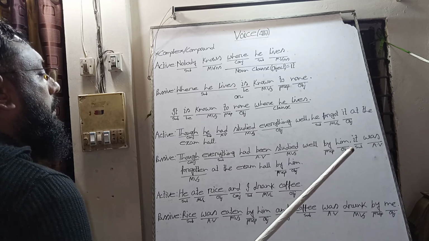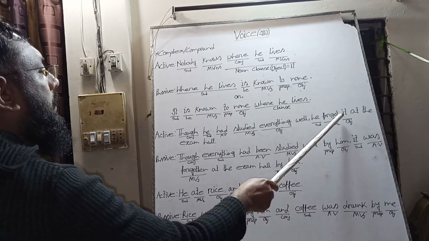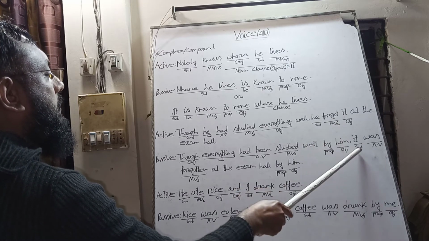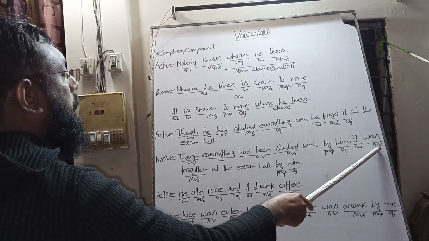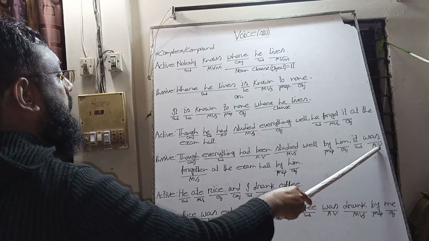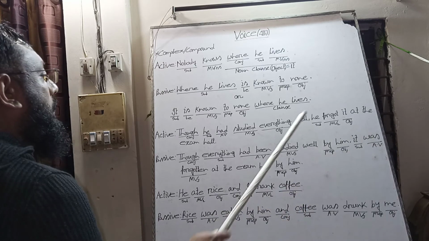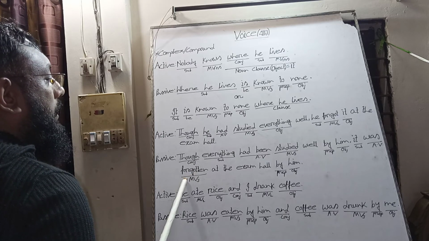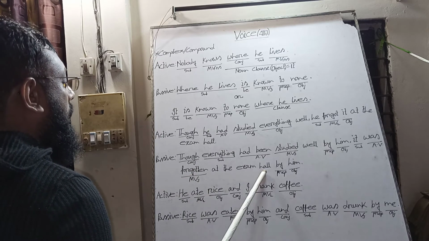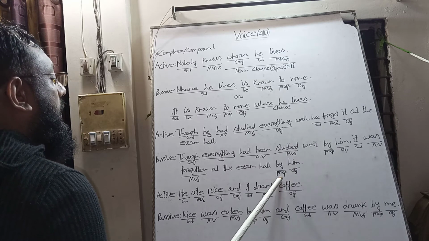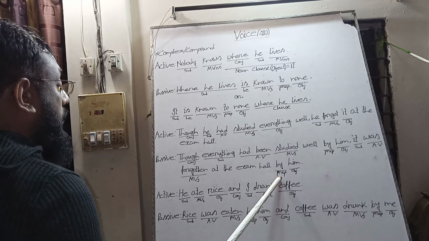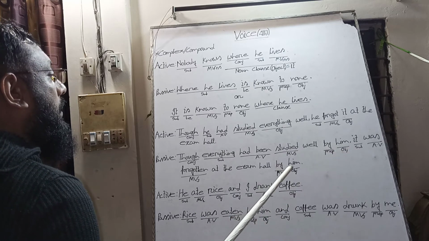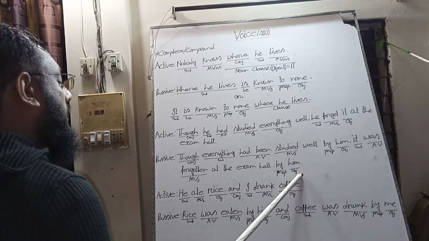Then we use a comma. The object it will be the subject in the passive voice and it is past indefinite tense, it is third person singular, so we have used was as the auxiliary verb and then we use the past participle of the verb forget: forget, forgot, forgotten, and we use all the other words and we bring the preposition by, and the subject he will be the object of by, him.